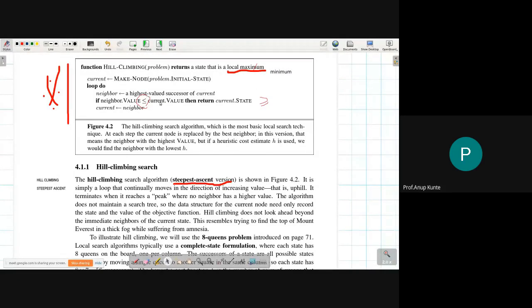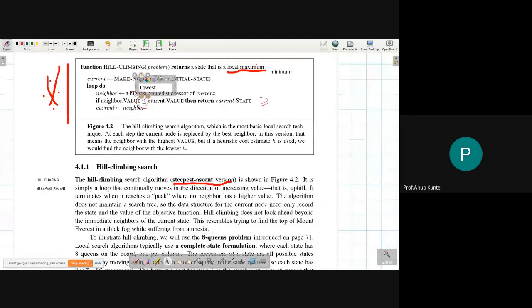Any other change? Highest value successor of the current node. Instead of this highest value successor, you just need to say lowest value successor. Why am I updating these things here?